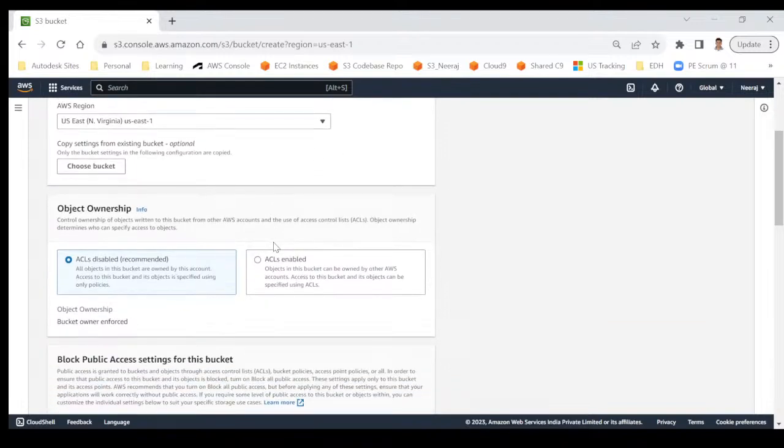Okay, so moving to the next thing. When we are creating the bucket, there are a few settings which you need to choose here. I will explain each and every setting so that you understand what the meaning of it is.